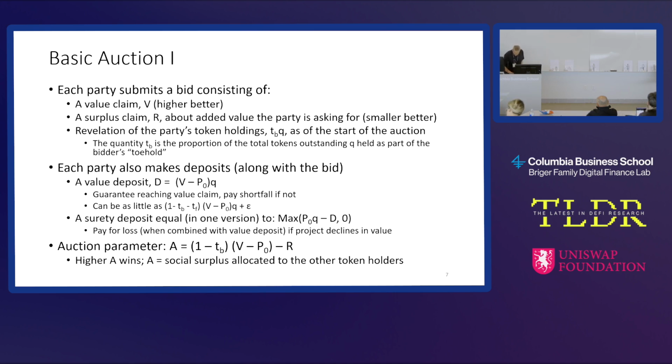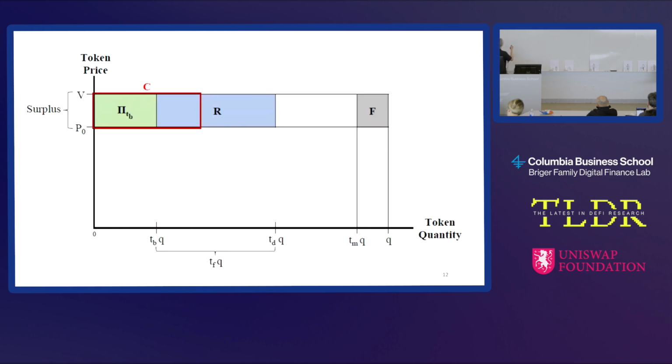Let me just go to the picture again. Pictures are easier. Here's a more general case where this is not the first best. So what's the bid here? They're going to claim a reach of value V. They're going to make a surplus claim here. And then the auction parameter is going to be this leftover piece, the white piece plus this gray piece. That's the auction parameter. So what's going to happen in the auction? The winner of the auction is going to maximize the amount that's getting shifted to the Jensen Meckling free riders, to the other token holders. That's how the auction works.